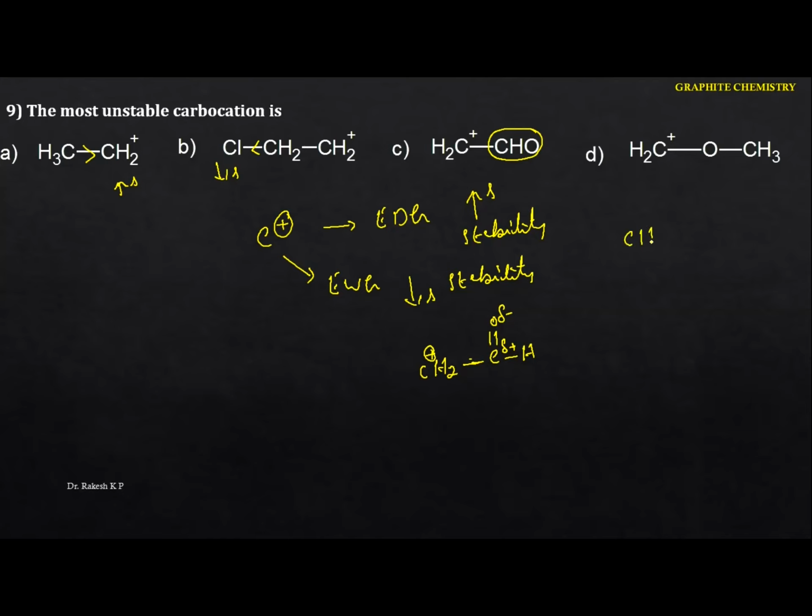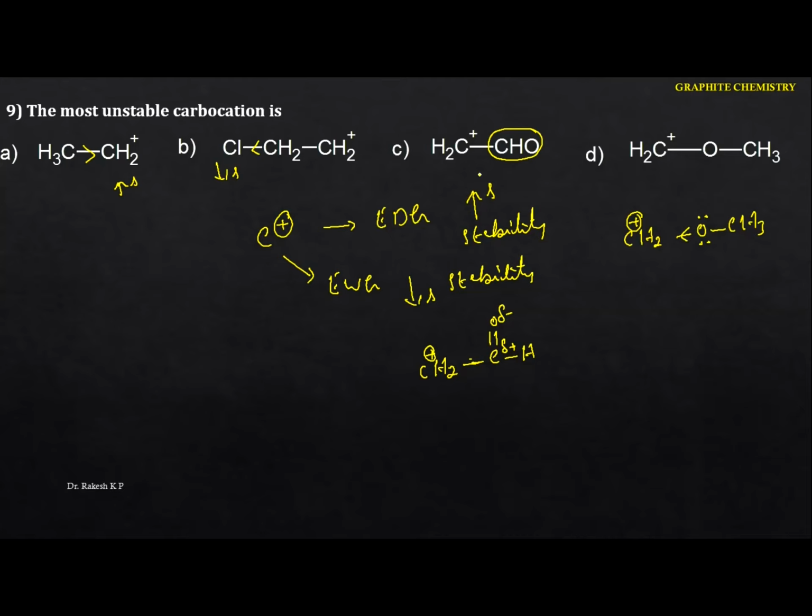Come to the last one here. This is the carbocation, and see the next one here. It is attached to the oxygen here. It contains a lone pair. So this will act as an electron donating group. Stability goes on increasing.